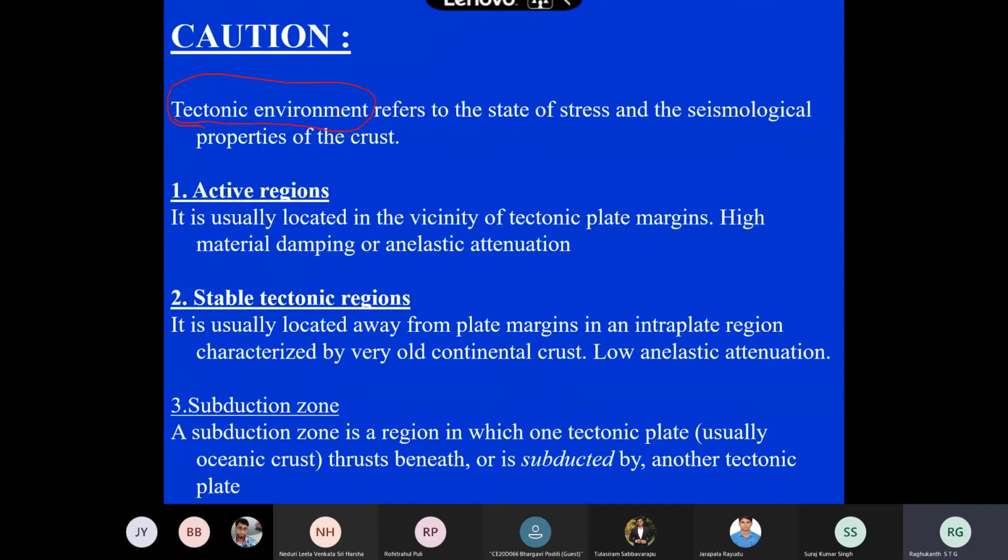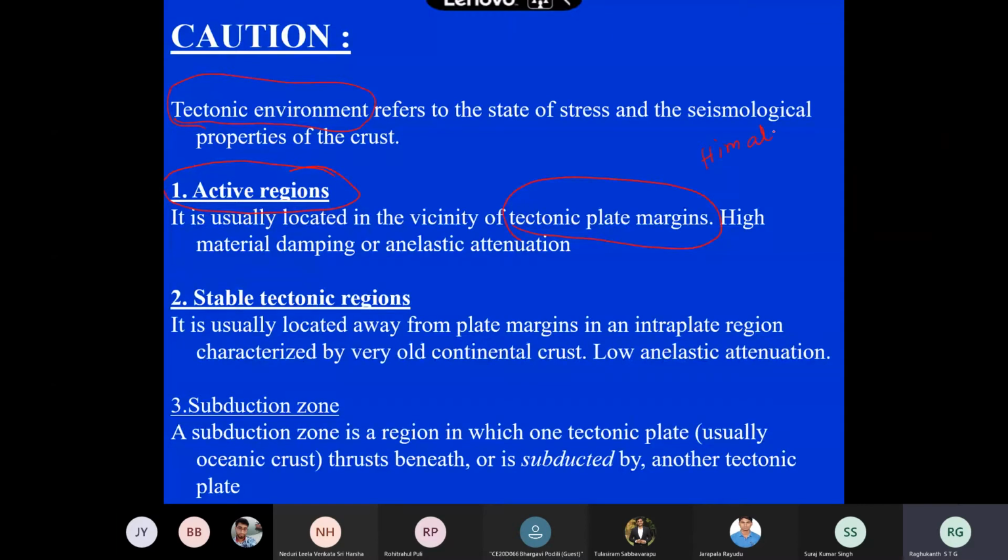So what they did in the olden days is they divided the whole earth, all the tectonic plates or the earthquake-occurring regions, into three portions. One is the active region. Active region means a plate margin essentially, like in India the Himalayas.